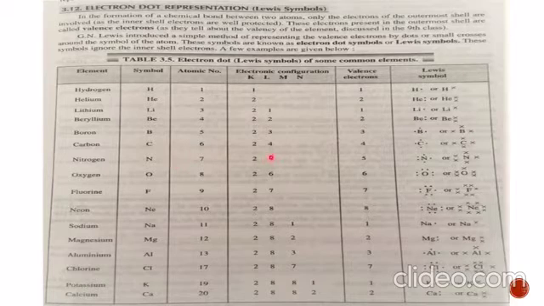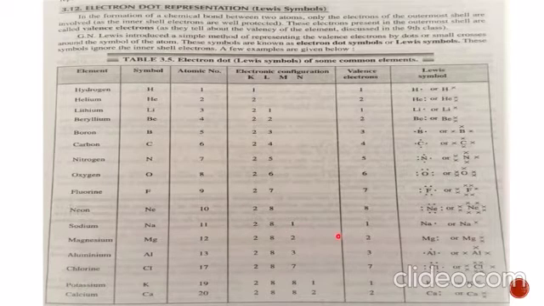In carbon they are 4, so 4 electrons are represented. Nitrogen has 5 valence electrons, so they are represented 5. Oxygen has 6 electrons, so they are represented in pairs of 2 2 each, 6 electrons. Then fluorine has 7 electrons in the outermost shell, that is the valence electrons, so 7 electrons, 6 in pairs and 1 separate. Neon has how much? 8 electrons, so we'll make 4 pairs around the neon, each pair containing 2 electrons.